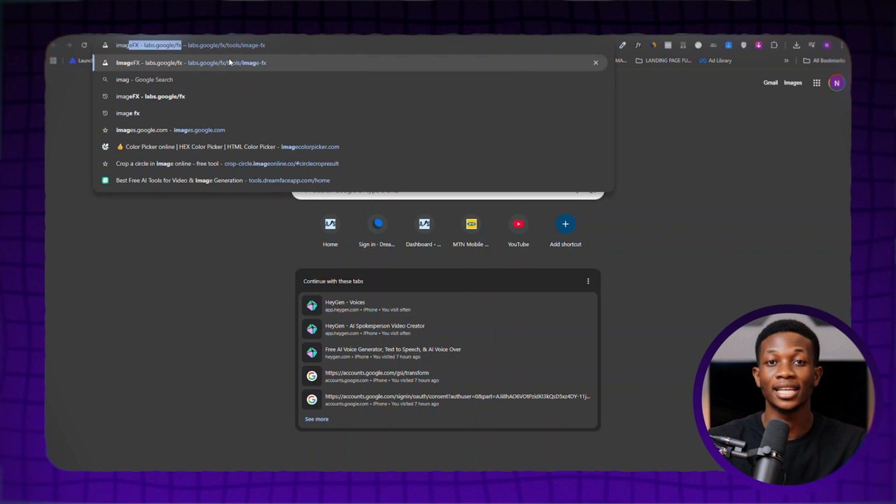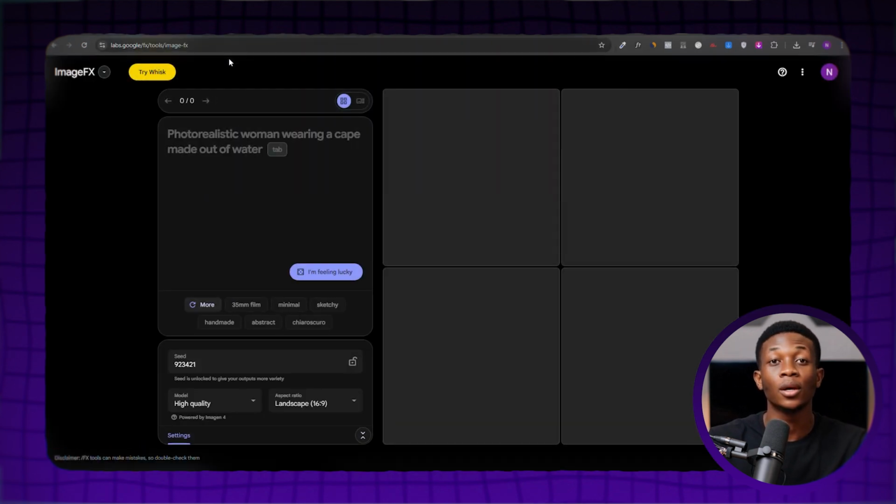To do that, simply head over to the website called ImageFX. It's made by Google, so it's 100% free to use. If it asks you to sign up, simply do so using your Gmail. Now, here comes the fun part, generating our scenes.